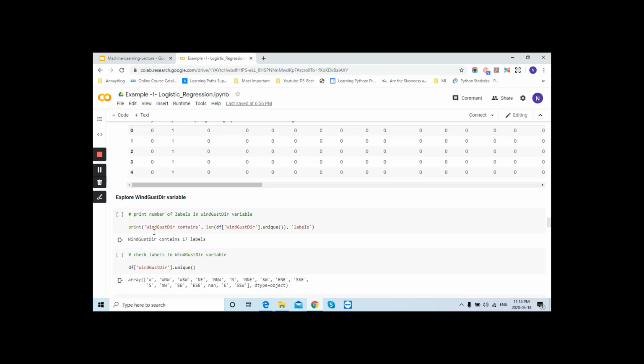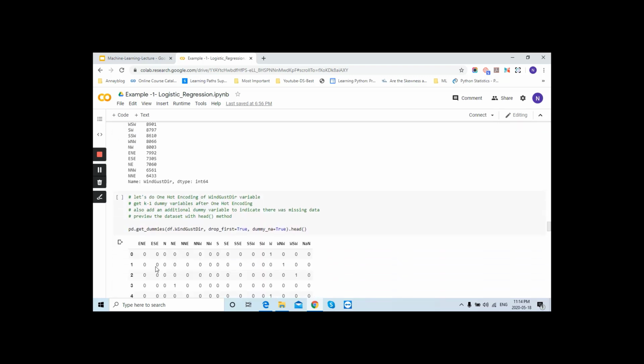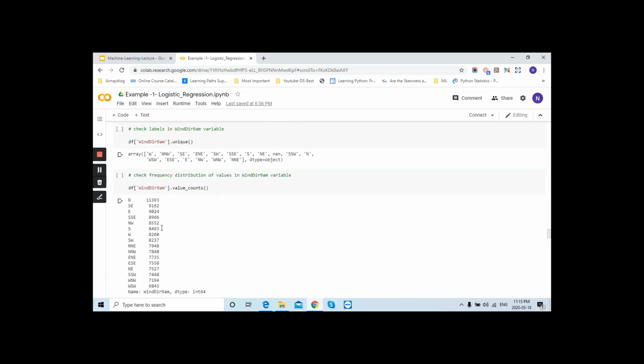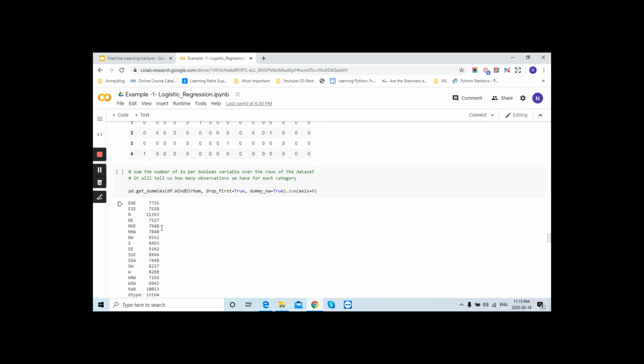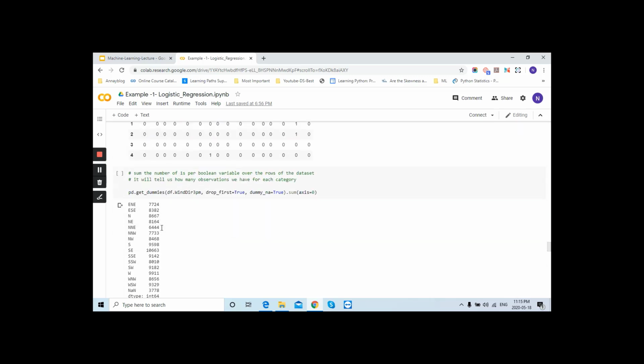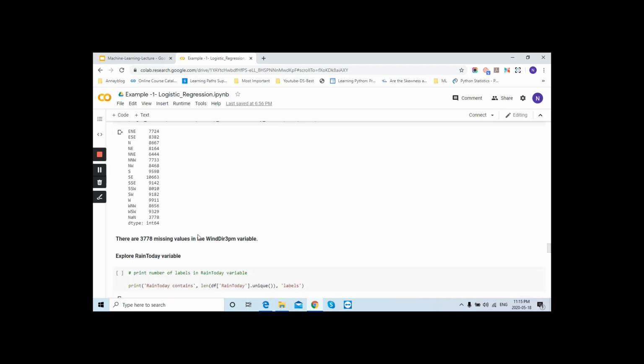Now we will handle the next one, wind gust direction. So it has 17 labels, that is fine. And now we will check the percentage of distribution, which values they have given in this column. And then, using the same function, we will convert into 0, 1 format, that is a Boolean format, using get dummies. We will apply this same function over all categorical variables. See, like this one. So this is called the one hot encoder method to handle the categorical variables.